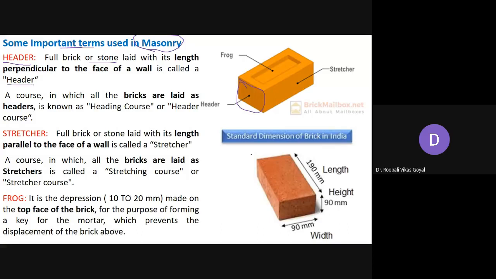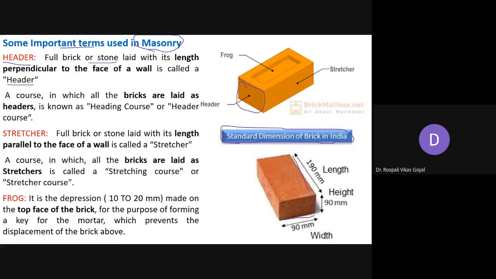Okay, so here these are the standard dimensions of brick in India. It is not like all the bricks are made of this dimension, but these are the standard dimensions. And this standard dimension, you can see, it is 90 mm by 90 mm by 190 mm. And with mortar, when you are joining it with a mortar, its size will become 100 mm by 100 mm by 200 mm. So that is the normal standard dimension of the bricks that are available in India.